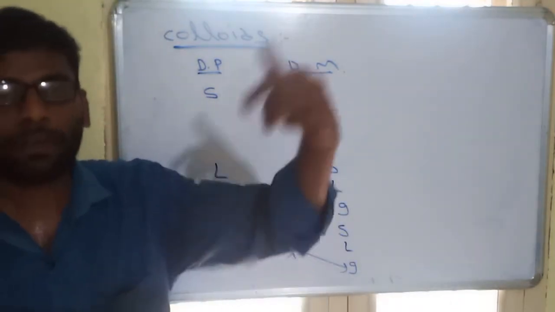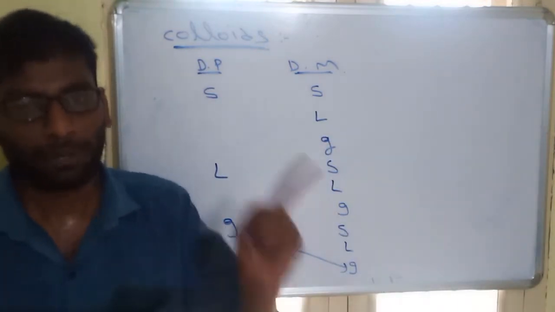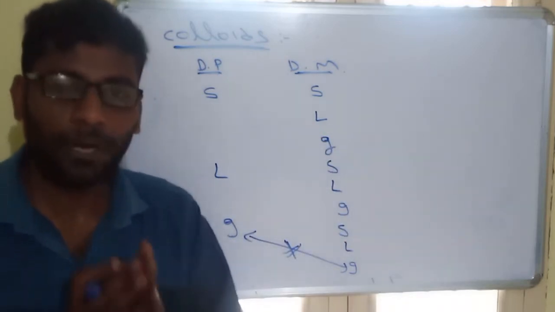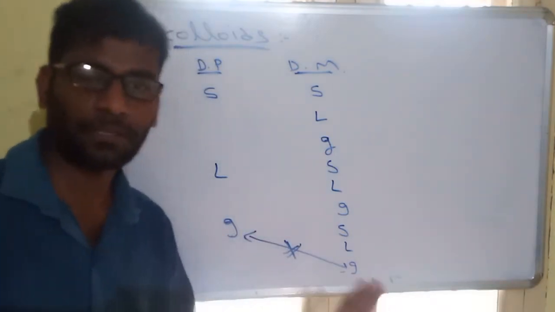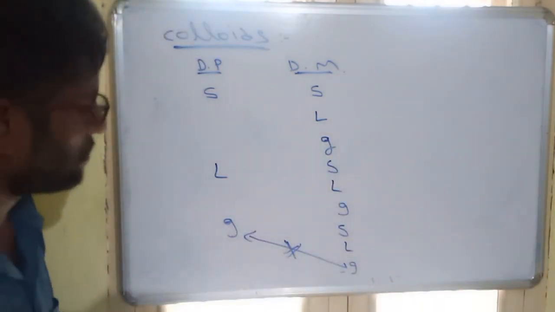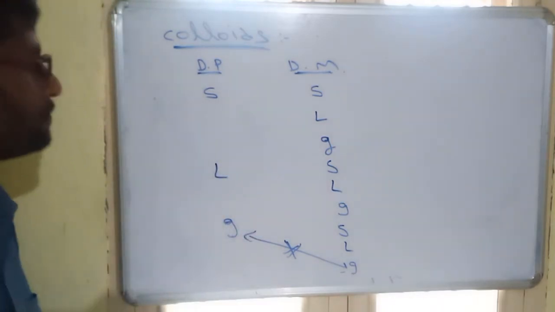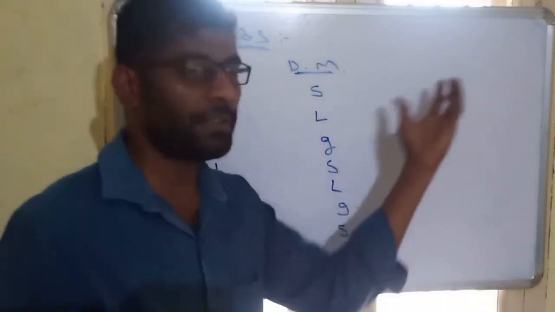So whenever they ask, solutions are 9 types. All solutions are possible. But colloids are only 8 types, because colloids are only heterogeneous mixtures. Gas and gas never form a heterogeneous mixture, they are always homogeneous. So gas in gas is not a colloid, it is a solution. So total 8 types. Some examples are also there, which we can read in the NCERT table.